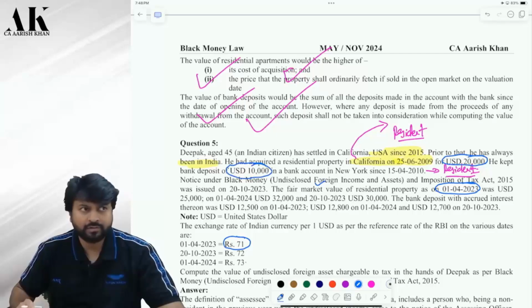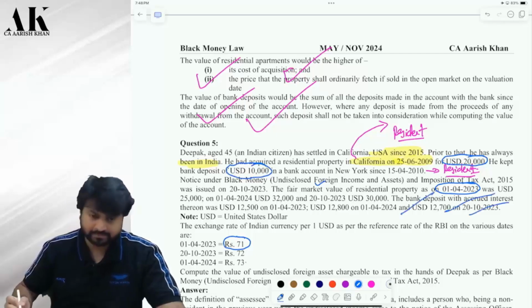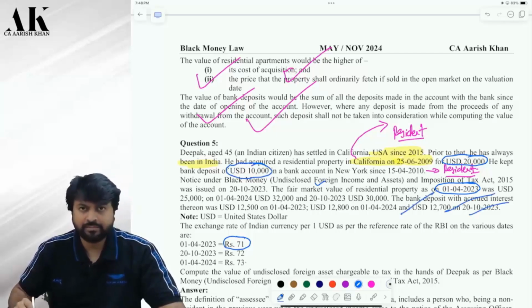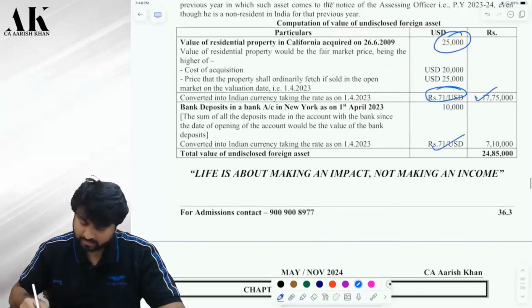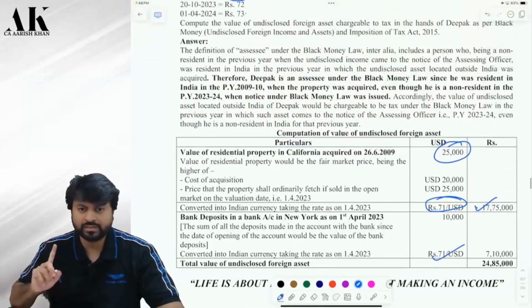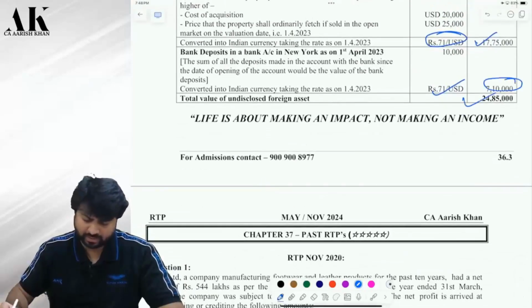Apart from that, you have not deposited anything else. Sir, what about the accrued interest? Accrued interest is not a deposit. Is it a deposit? Tell me. It's not a deposit. So this is only the amount of deposit, $10,000 into 71. Okay. That's it. Don't take accrued interest. Accrued interest will not come in the definition of deposit. Therefore, this will be 7,10,000. This is your total value. Is it clear?